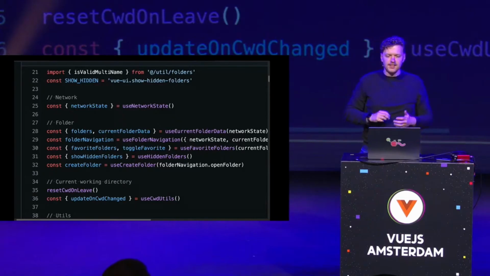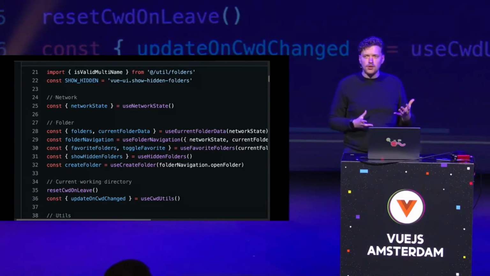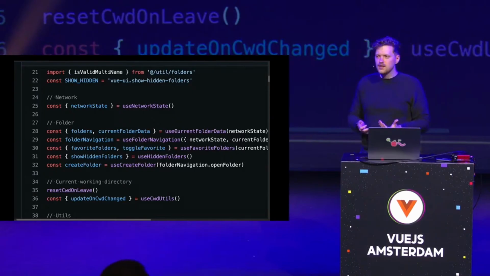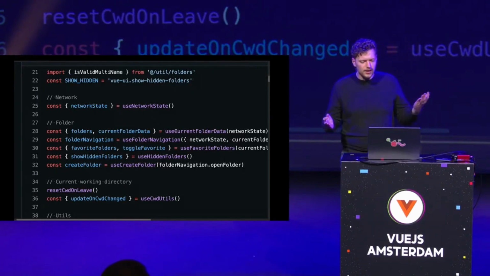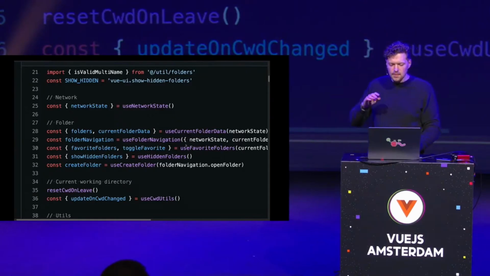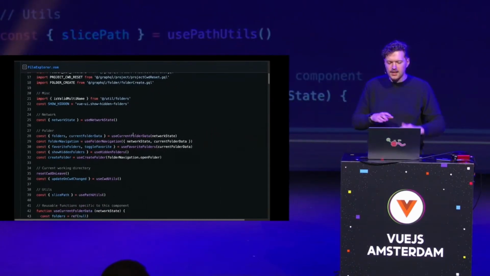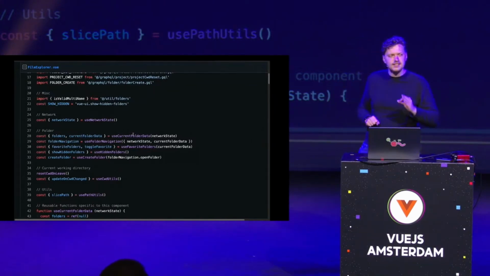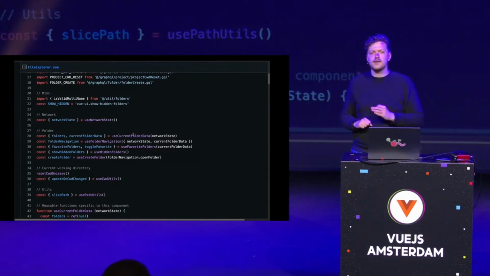Great, perfect. Think of a composable also as encapsulating stuff. It's not like a class. It's more ergonomic. It's reactive. But in the same way, some SOLID principles can also apply there. Why not? But you should think about that when creating a component, because I've seen a lot of huge components, multiple thousands of lines of code, and it's really hard to maintain if you just write that imperatively all the way down.